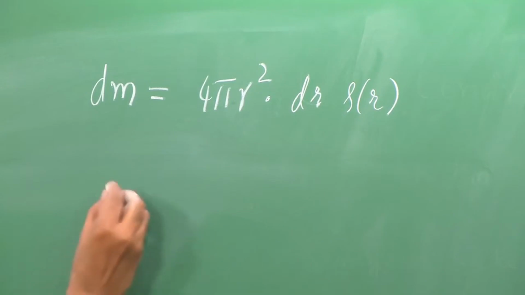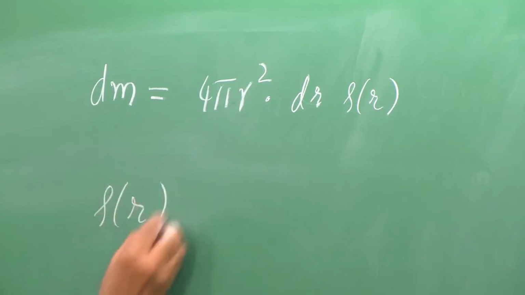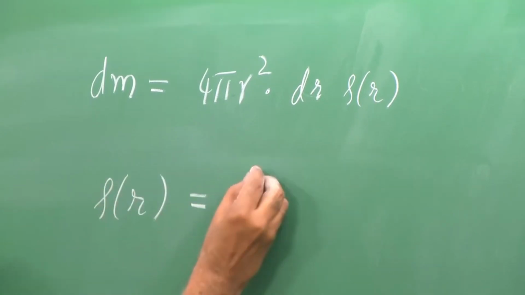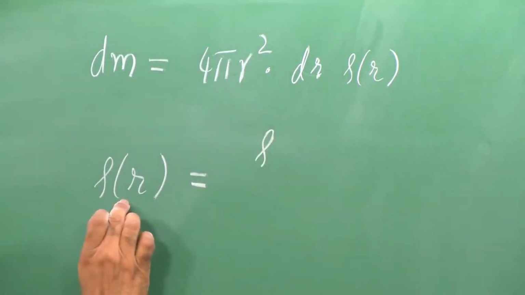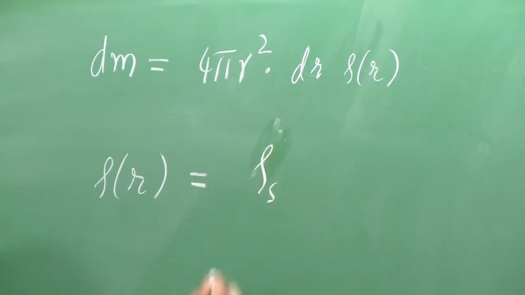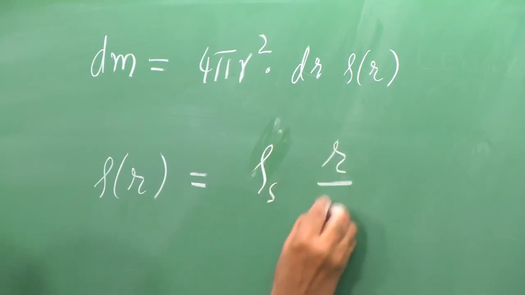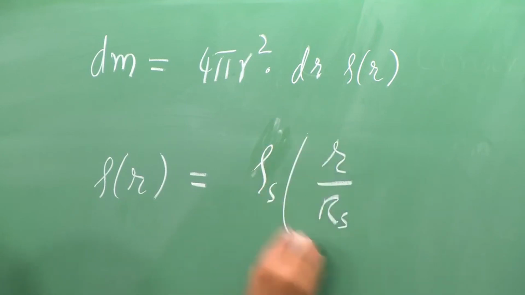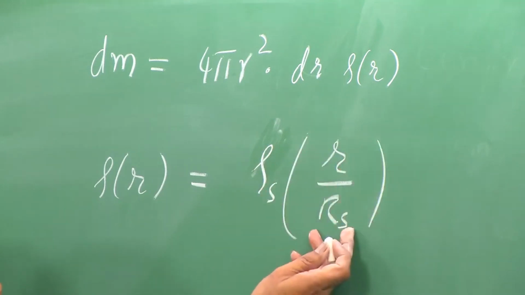You will also recall that the density at the distance r was given by the density at the shock surface times (r by Rs) to the power q, where Rs is the lead shock radius.